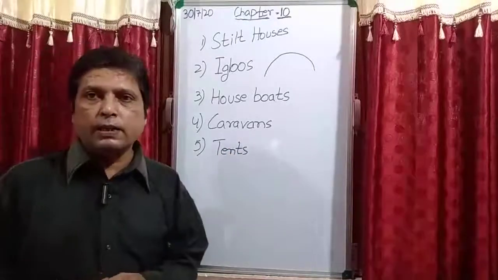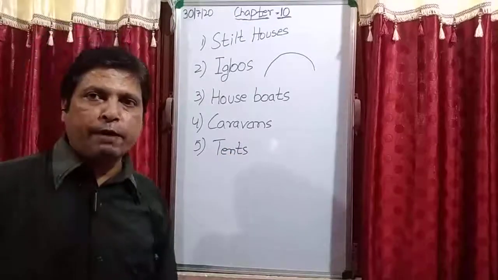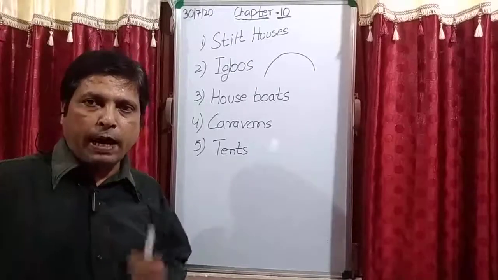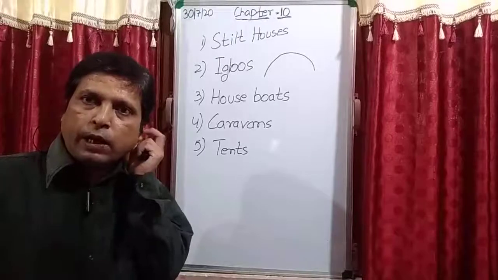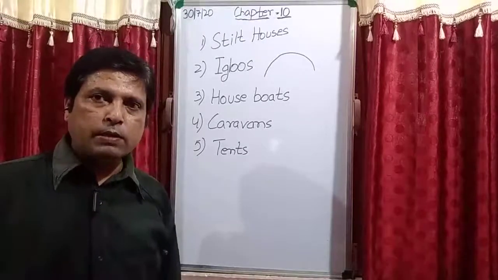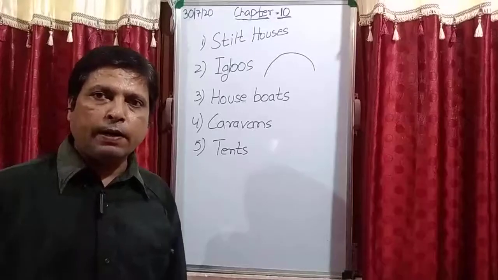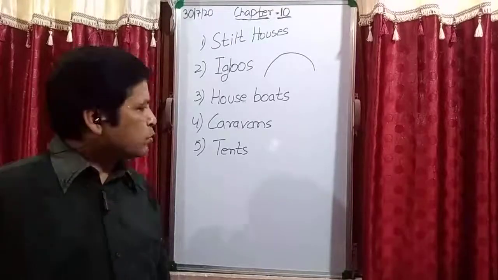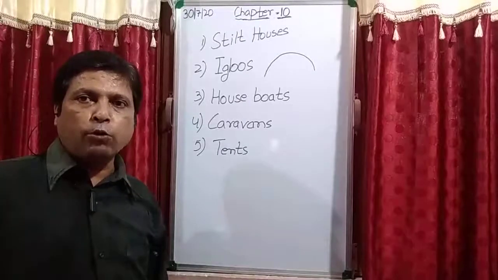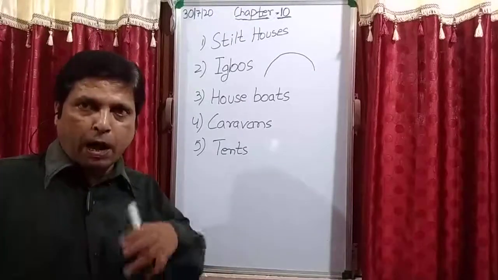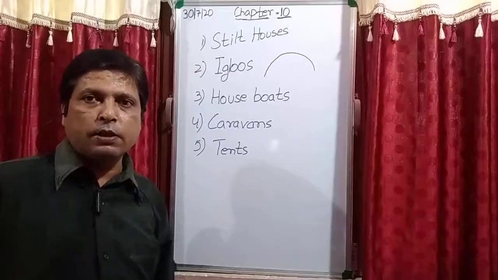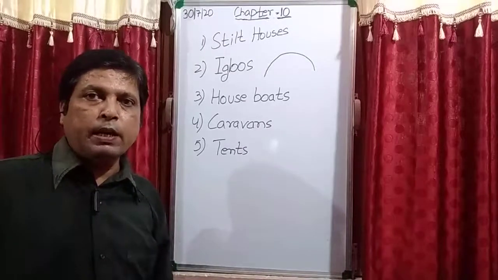So these houses are made of canvas cloth, cotton fabric and nylon, and these are waterproof so that the water does not enter inside the tent. Even students, those people who are going for mountain climbing, जो लोग पहाड़ों पे चढ़ते हैं, they are also using these tents, and this is known as a temporary house.